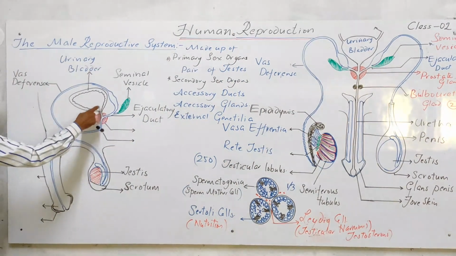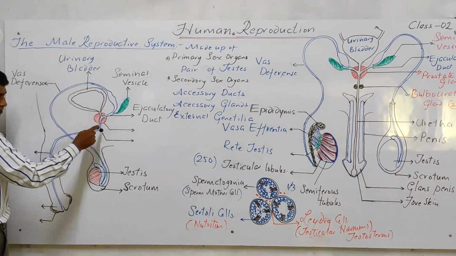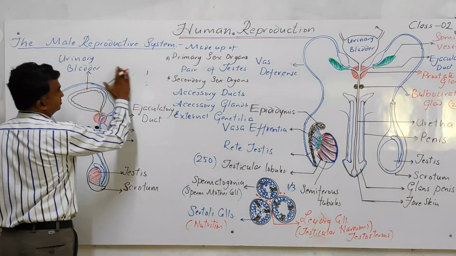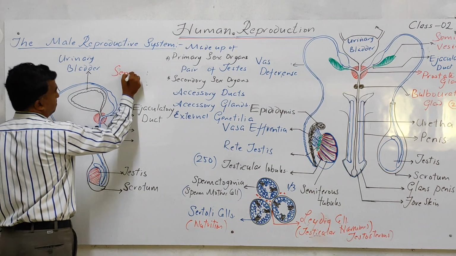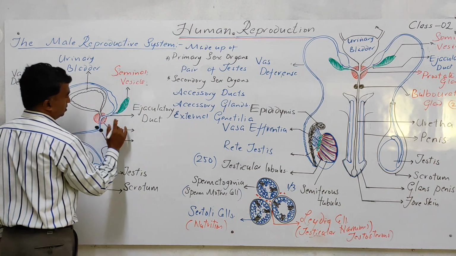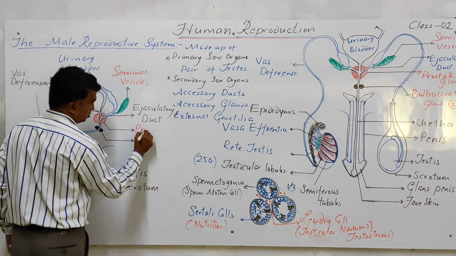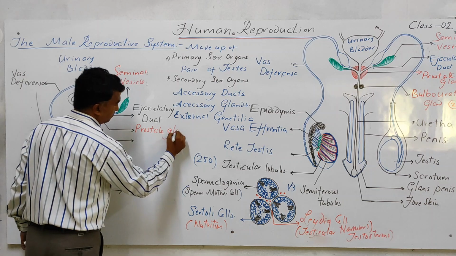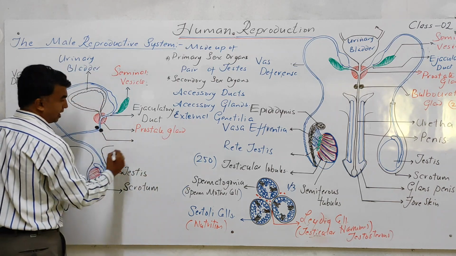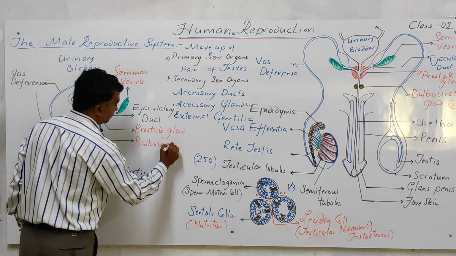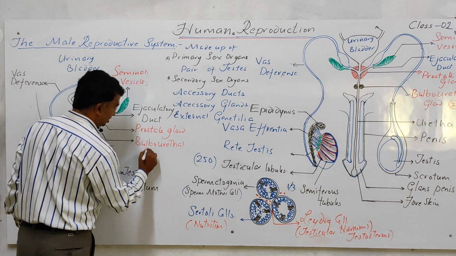So this urethra passes through the prostate gland, and this is the bulbourethral gland. This red color is the prostate gland, and this black color is the bulbourethral gland.